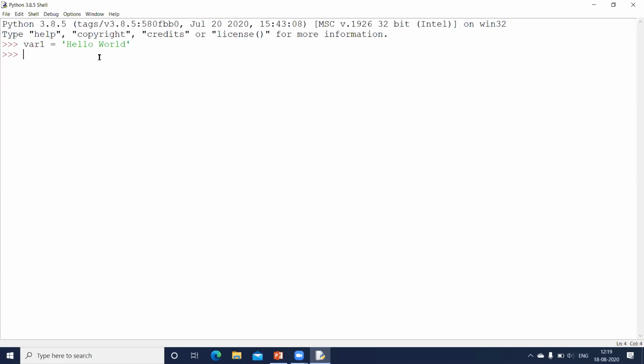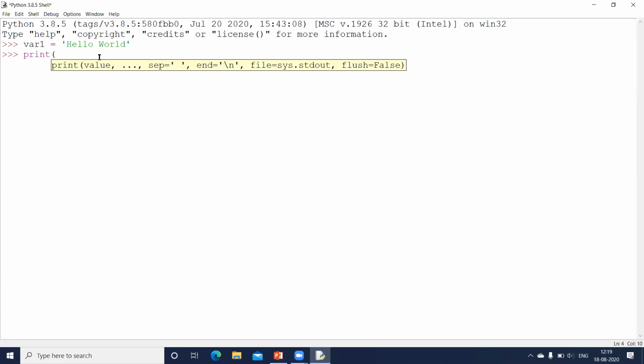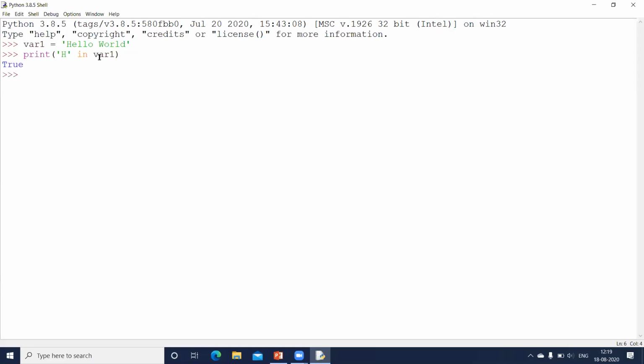If I say print, and I want to check whether h in var1, what I'm trying to do here is search for the character h in the variable var1. If it is found, it is going to print true. If it is not found, it is going to give me false.